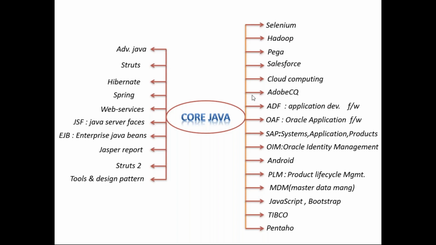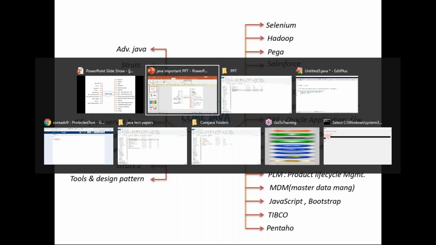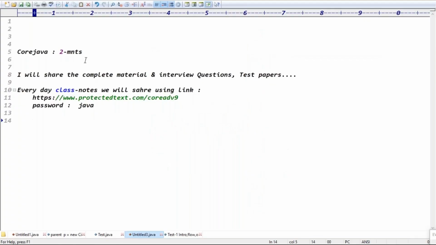Finally, for all these technologies, even EJB, JSF, web services, who is the central point, guys? Core Java is the central point. That's why core Java is very important. Is it clear? All these technologies definitely depend on core Java. That's the importance of core Java, guys. Are there any questions?